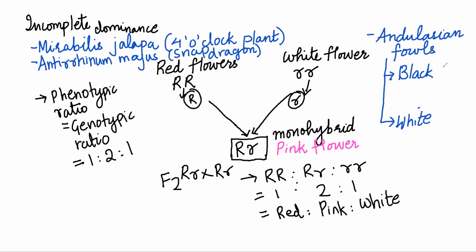So black, capital B, capital B. White, small b, small b. But when the hybrid is there, capital B, small b, this becomes dark blue.